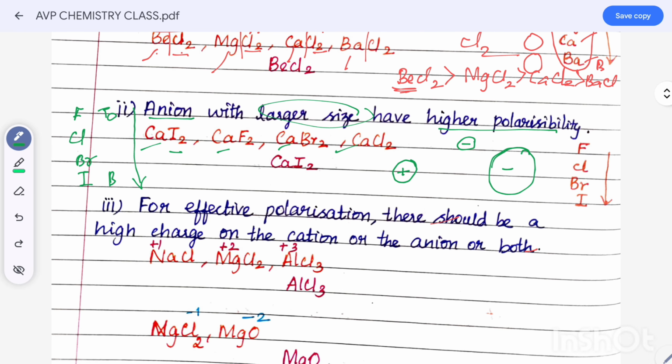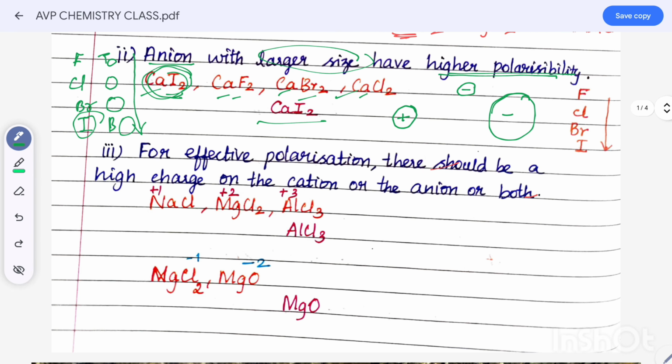Fluorine is small compared to chlorine, bromine and iodine. So which one is bigger? Iodine. So calcium iodide has the larger anion, so it has higher polarizability, because iodine is larger compared to bromine, chlorine and fluorine.